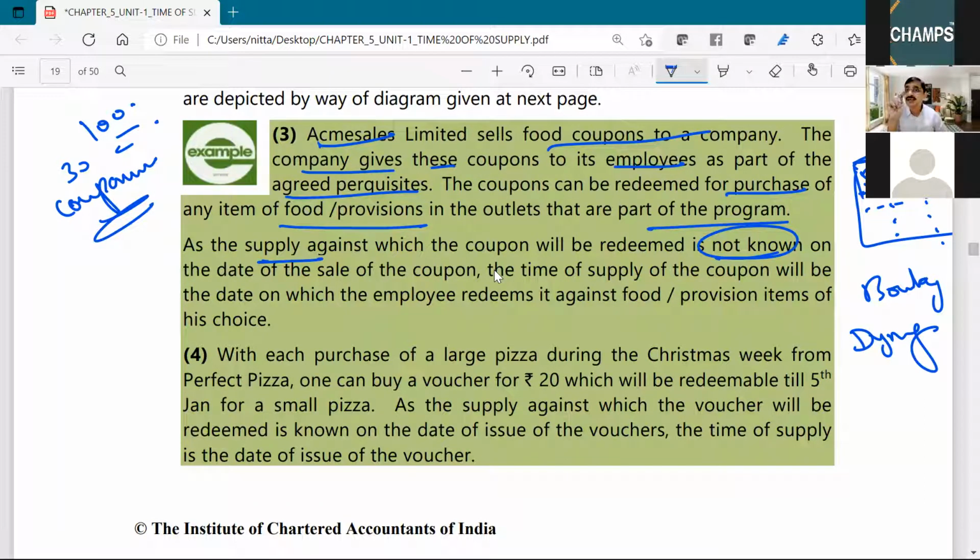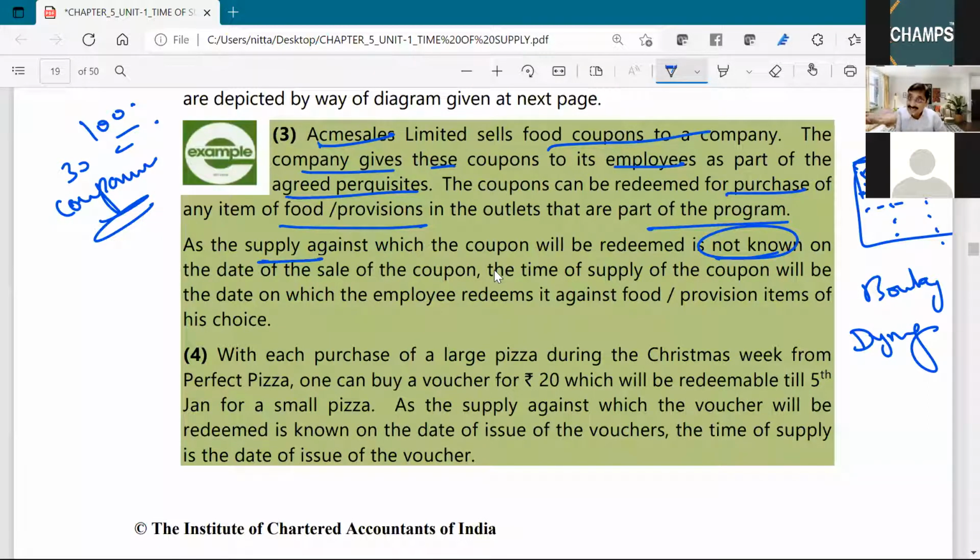So at the time of issue of the coupon, we don't know the supply. Because with one coupon, I may go to a restaurant. With one coupon, I will buy rice, unbranded, nil rate. With one coupon, I will buy shampoo. Of course, only little hair is left. So for some more 3 or 4 years, I will be fortunate enough to use that shampoo. After that, no need of shampoo at all for me.